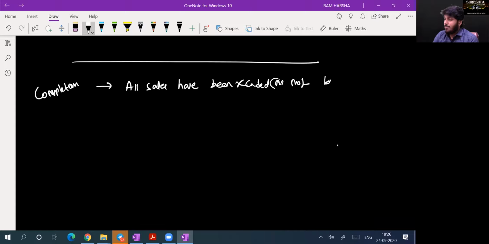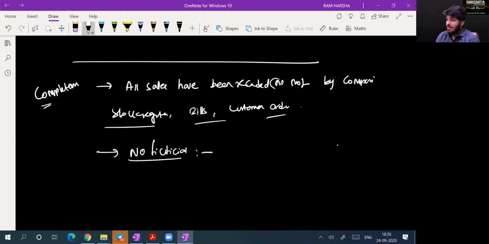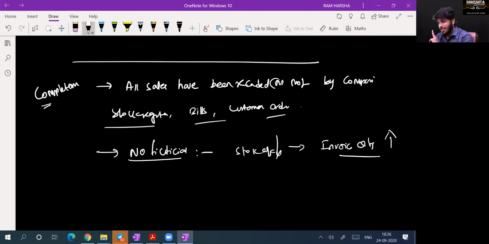You have to verify by comparing stock register, invoices issued, and customer orders. All these three, when you cross verify, you will understand whether it is completely recorded or not. Yes or no? Yes. You should ensure there is no fictitious sale. How you should ensure? Entire stock outflow should match with invoice quantity. Yes or no? Yes, sir. Suppose if invoice quantity says stock outflow is wrong, low, which means there is a fictitious sale.